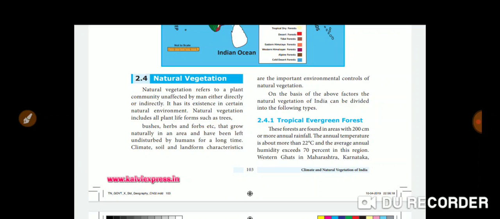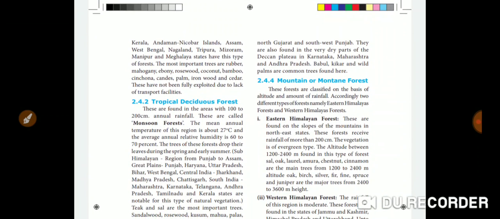And one 2 mark question: name the trees found in tropical evergreen forest. And another one: name the places of mangrove forest. And another one: distinguish between tropical evergreen forest and tropical deciduous or monsoon forest. See this, take a snapshot and take notes, that is useful to study. Now you have no book, so take a copy of this, that is useful to study.